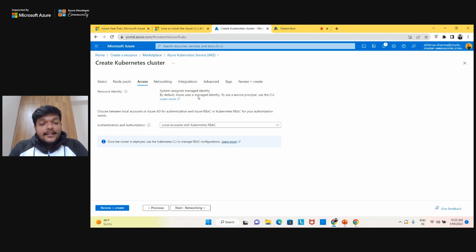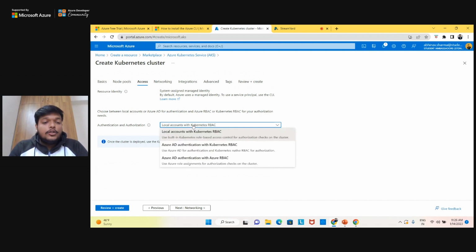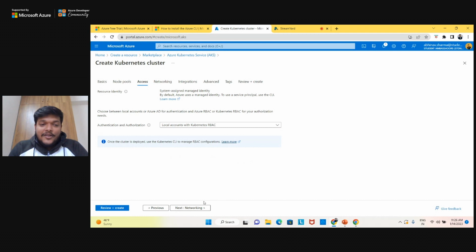Then if we talk about access, either the local accounts can access, or you can have more refined access, where only those connected with your Azure account can access. You can go with either of the options. And only those who are registered can access your cluster. But currently I can go with the local accounts because again there's no dependency for that as well.